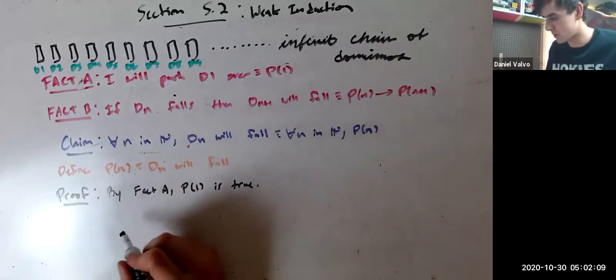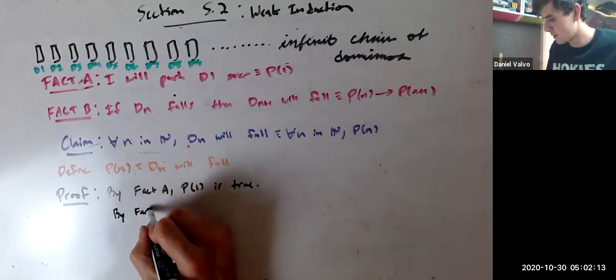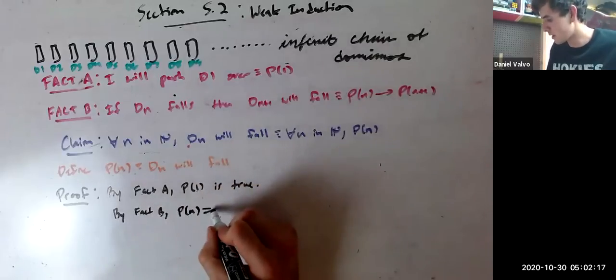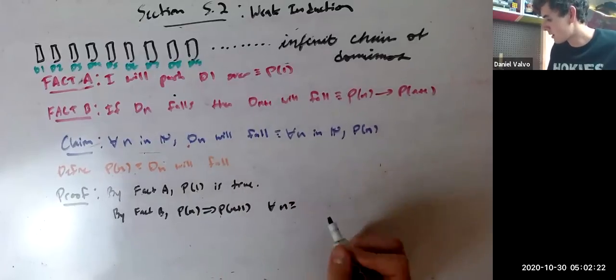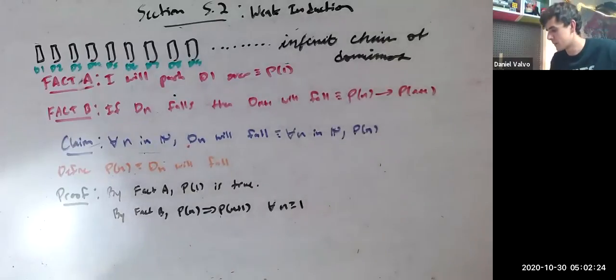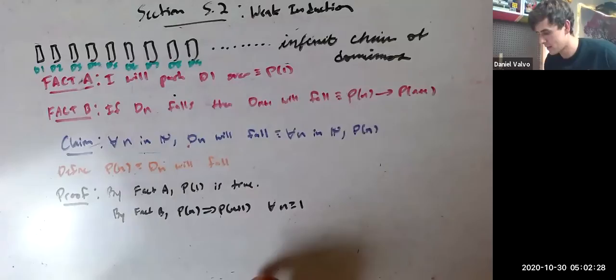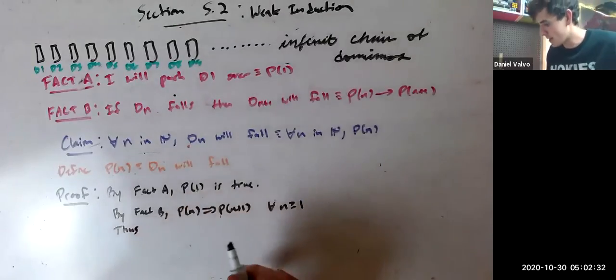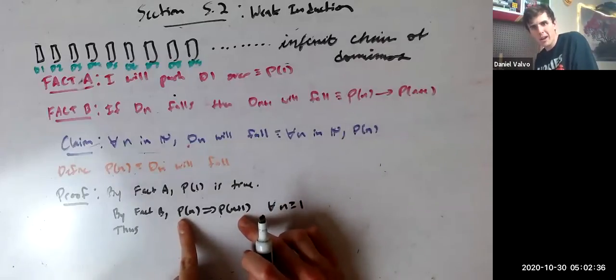So we know P of 1 is true. By fact B, P of n implies P of n plus 1 for all n greater than or equal to 1. I mean, it works just for all natural numbers, is what I'm trying to say. Thus, if we think about it, this works for all n. We already know it works for all n already.